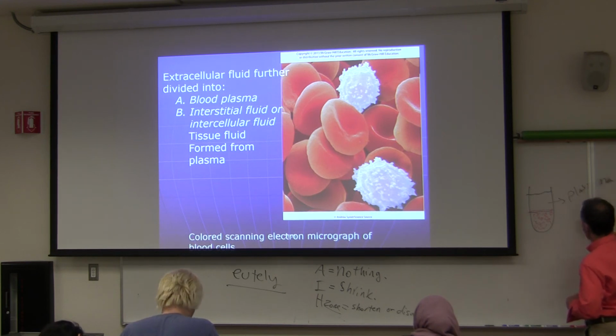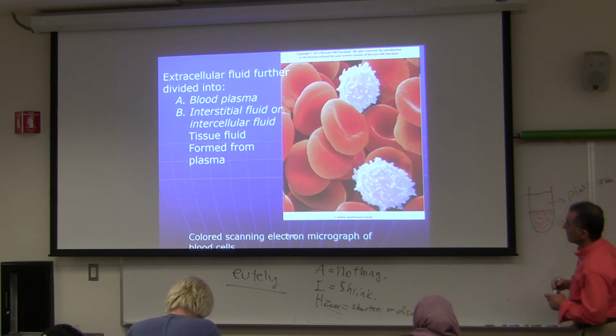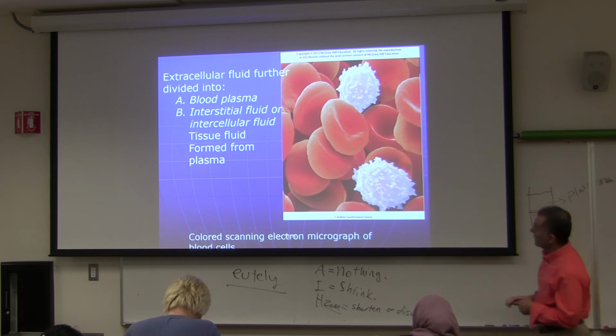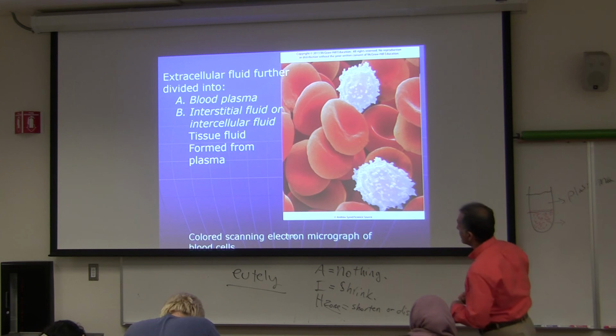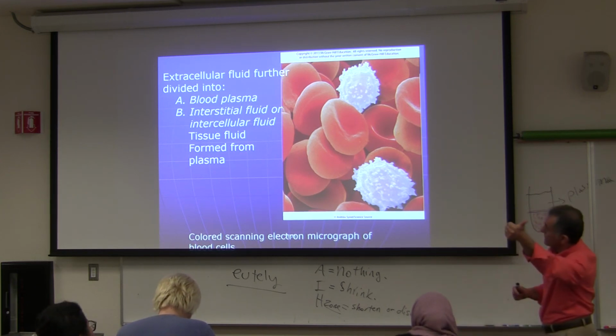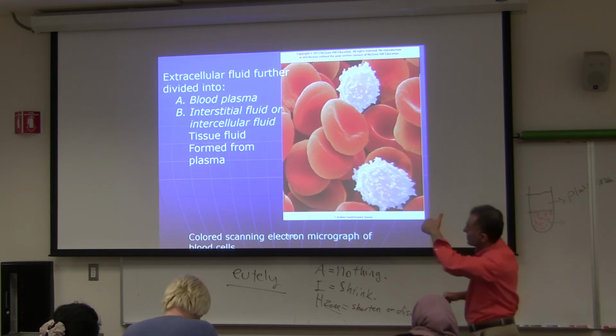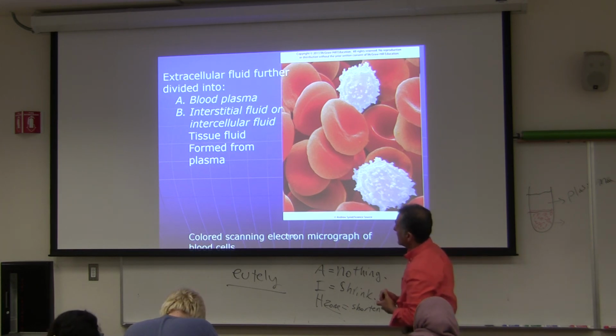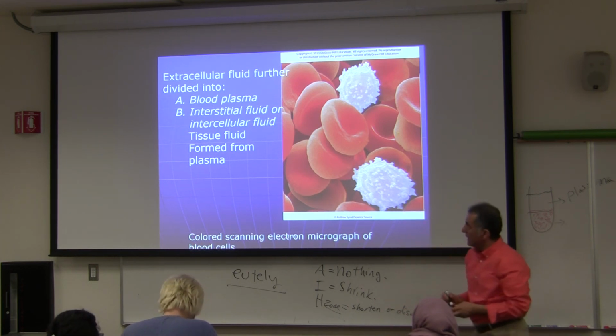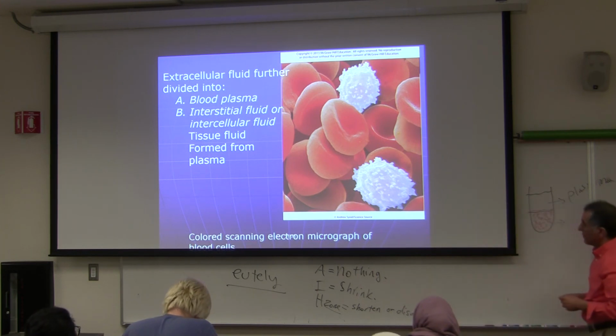Okay, plasma. And right here is what's called formed elements, and I will talk about it in a minute. The other thing: plasma is one type of extracellular fluid, and then interstitial fluid, or intercellular fluid, is the tissue fluid between the tissues, formed from plasma.